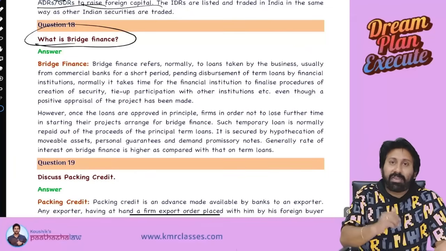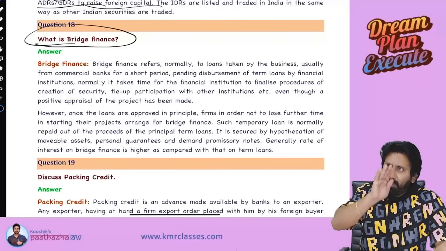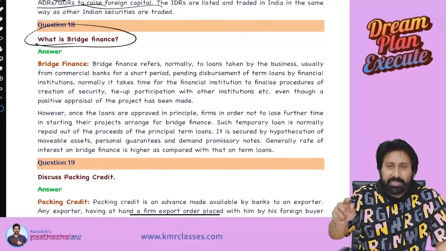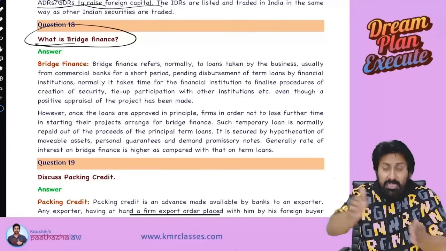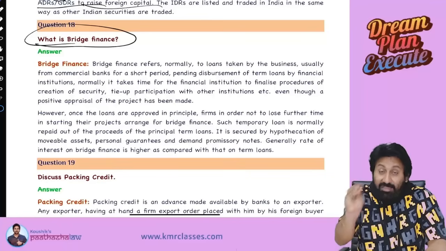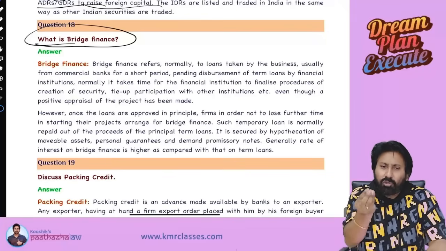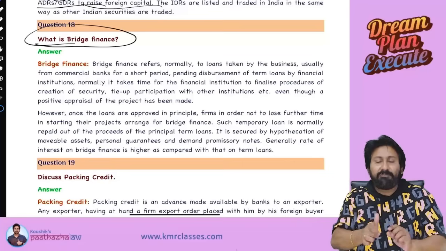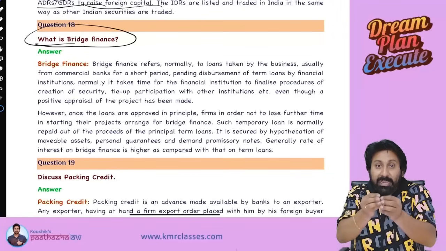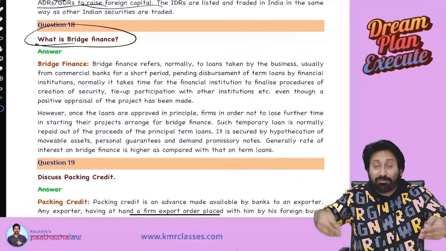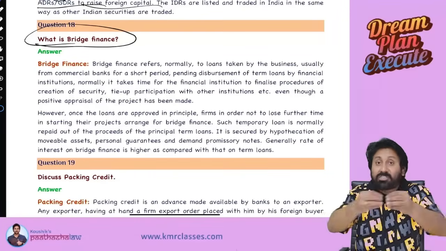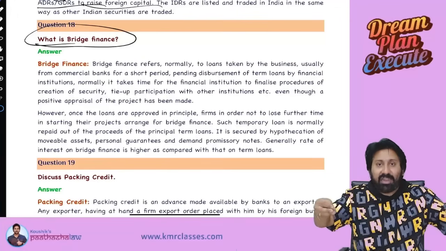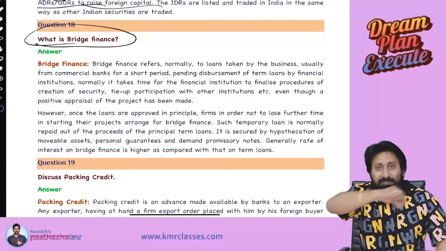The bank will say, okay, do one thing. We will definitely give you the loan in another 40-45 days, sir. But you have a project in another 10-15 days, no? In the meanwhile, to just start the project, some basic capital is required, no? To that extent you take a loan. That's called a bridge finance. Bridge finance means, in order to fill the gap between the sanction date and the actual receipt date of a loan, we can't stop the project, no? Minimum capital is required. For that, to bridge that gap, we will take a loan. That's called a bridge finance.